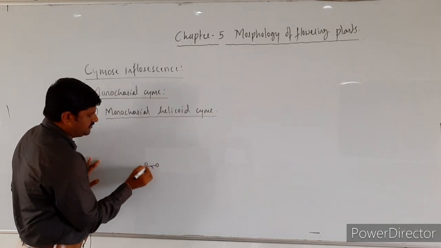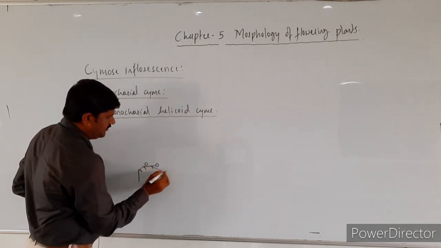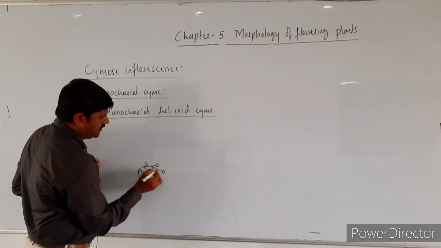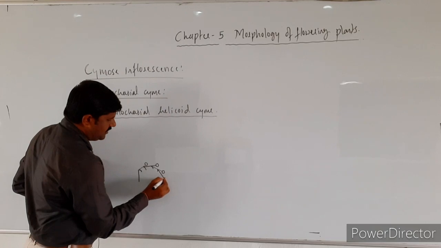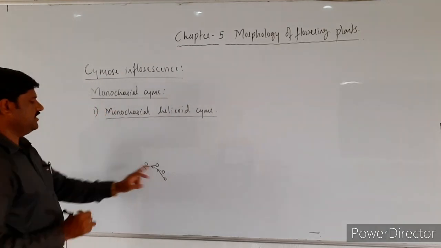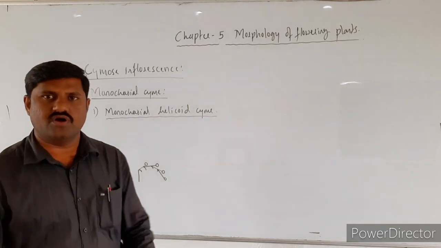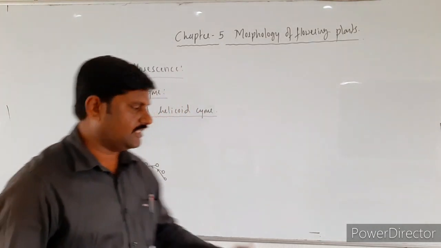and it also produces a bract and once again a lateral branch ending in a flower, which also produces a bract and ending in a flower. See here, the lateral branches are borne on one side, right?